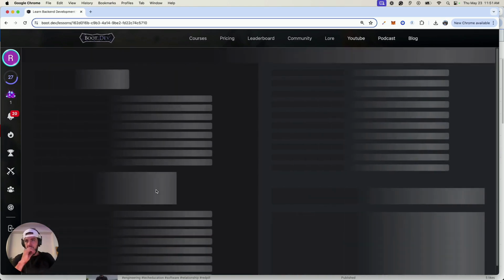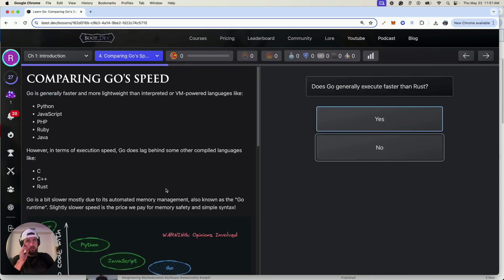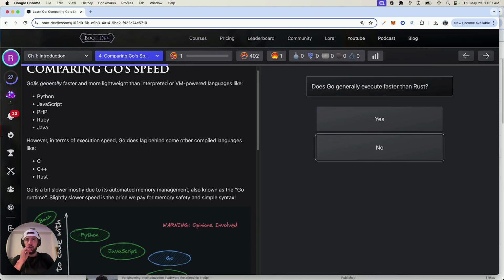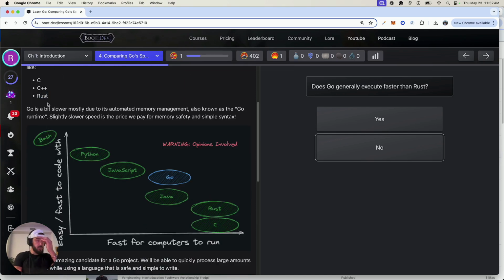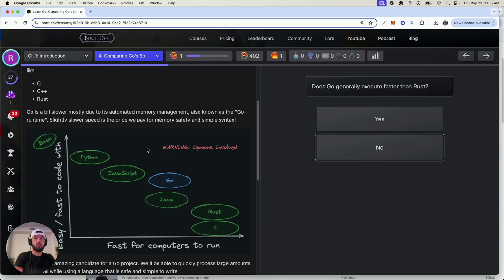So as mentioned, there's definitely more performant languages the closer you get to the hardware. So Go is generally faster and more lightweight than all of these: Java, PHP, Ruby, Python, JavaScript. But in terms of speed, there's still a few faster ones, which are Rust and C++. If you want to learn that stuff, I would just go with Rust at this point. I think C++ is going to be roughly deprecated and replaced by Rust. So maybe we'll tackle that.